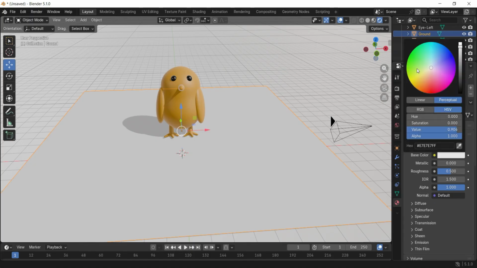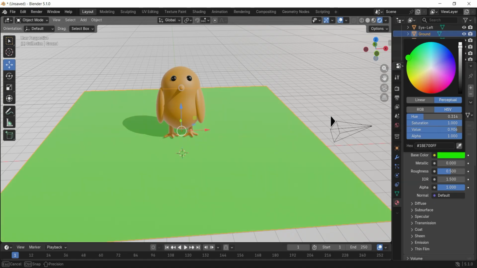Let us add material to our background, something green to feel the bird stands on grass. But you can choose whatever color you want.